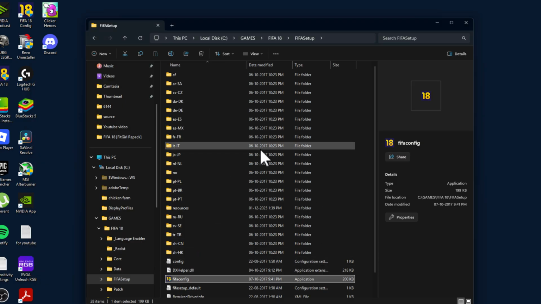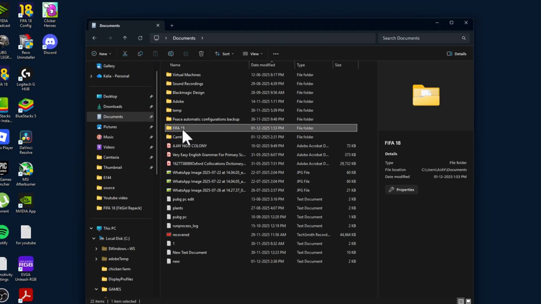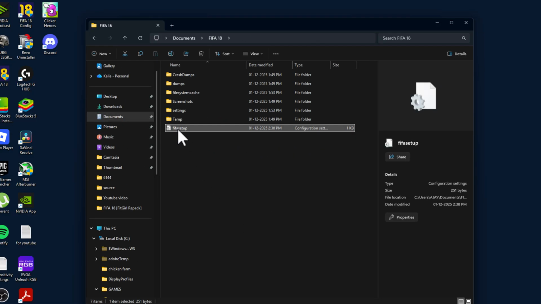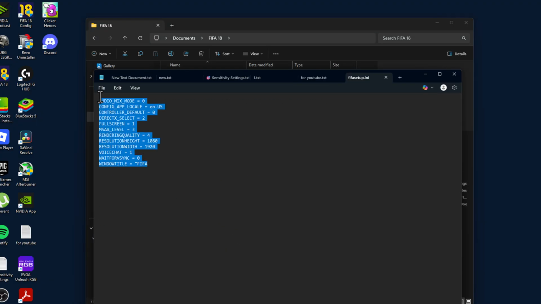Another location you can modify your game settings. Go to Documents, go to FIFA 18 folder, right click on the FIFA setup and select the Edit in Notepad. Here you can modify the game settings, the values, and then select File and select Save to save changes.